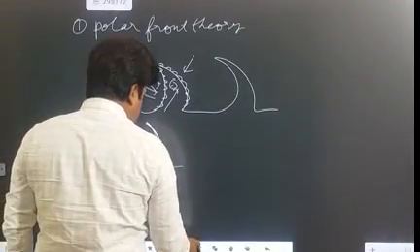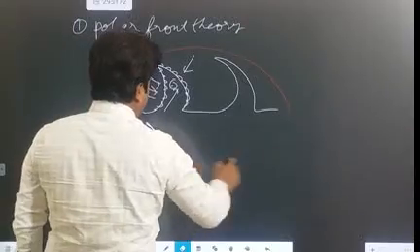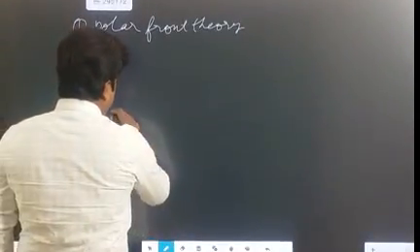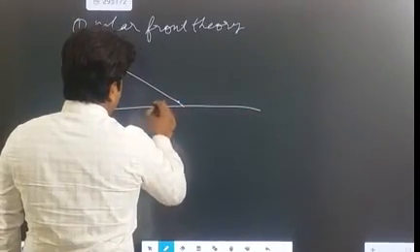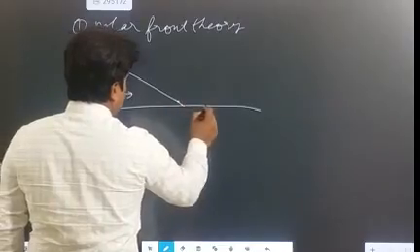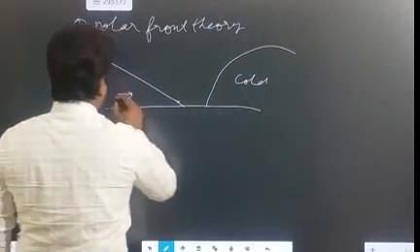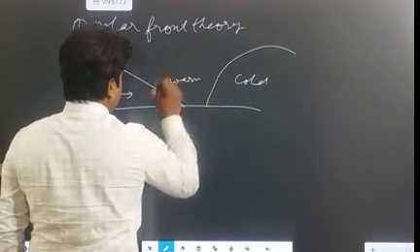This is a plan view, but if you see all these things in a profile view, then it will look like this. On this side you have cold air, and on this side you again have cold air, and here you have a warm sector.